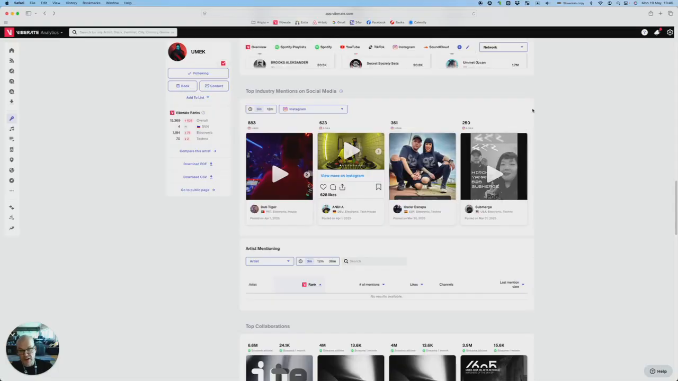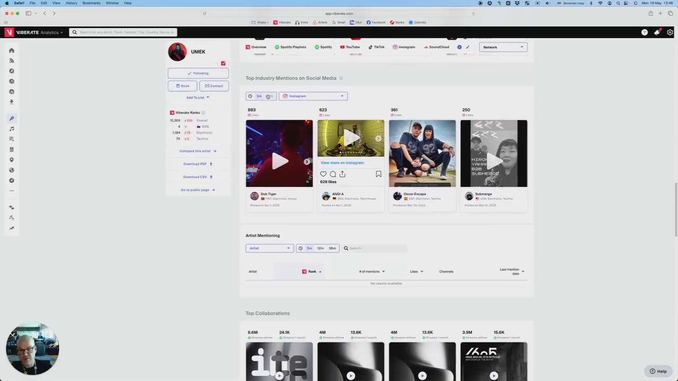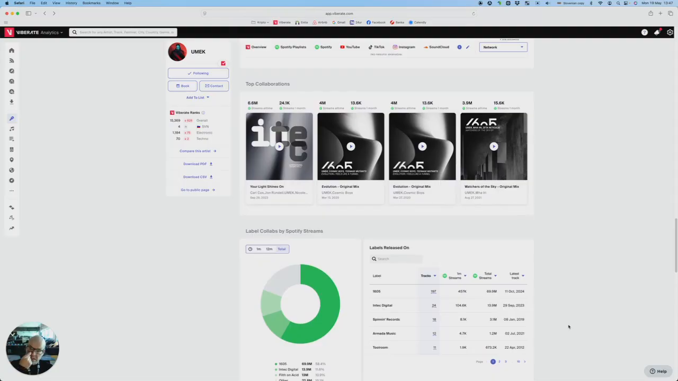Okay, then moving down. So when you get the mention, you will then see it here. So those are top industry mentions on different social media channels, in this case Instagram and TikTok. And then you can see which artists mentioned your artist and what was the content connected with that mention. Then moving down to top collaborations, you can see the features. So he had a big release together with Carl Cox, John Rondell, and yeah, so we have some basic stats for those collaborations here.